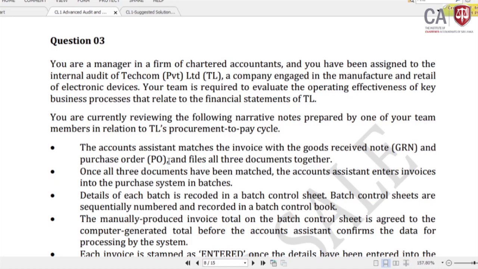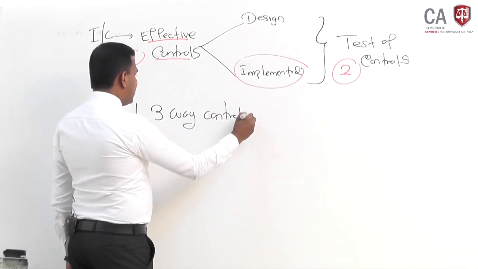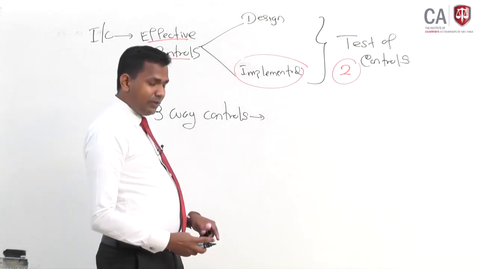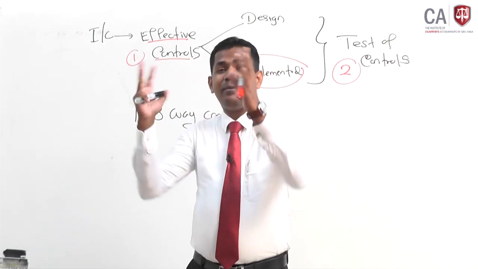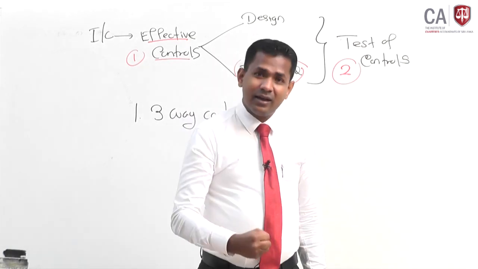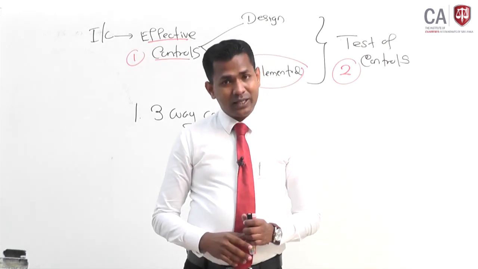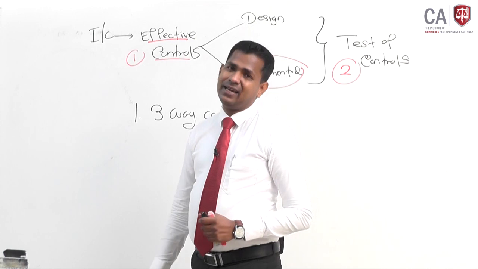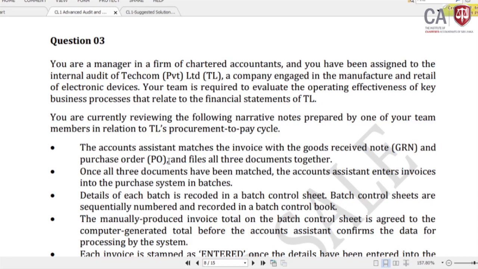this is called 3-way control. So 3-way control means the original 3 documents, the PO, invoice and the GRN, are all cross-checked and matched. So matching of all 3 documents is a good and effective control in the business organization, and those are attached together. So therefore, this can be recognized as an effective control. Once all 3 documents have been matched, the account assistant enters invoices into the purchase system in batches.